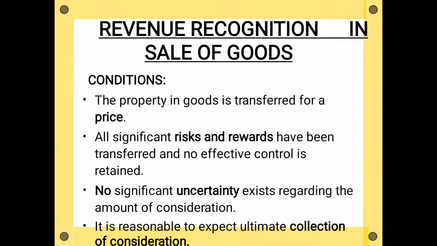Now let us see the first scope, that is revenue from sale of goods. There are some conditions given in this accounting standard for when you can call a transaction a sale. First of all, you have to see if the transaction is actually a sale transaction of goods. The first condition is that the property in goods is transferred for a price. See, price is a very important concept here.